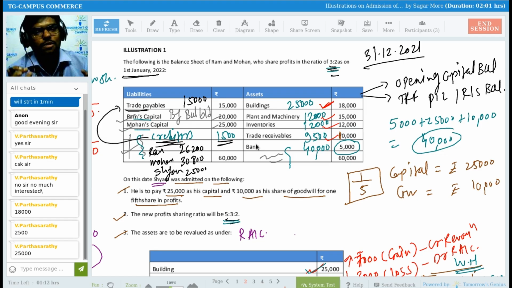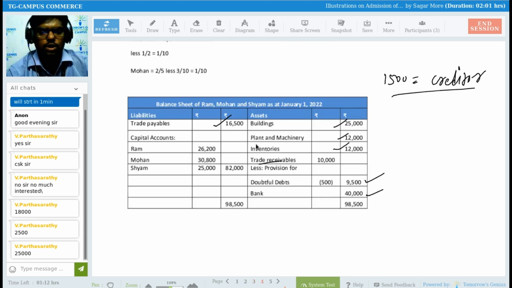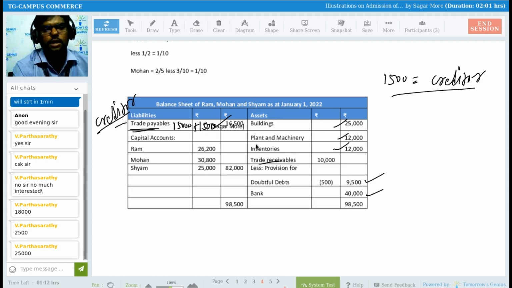So instead of recording it separately, you can add this 1,500 rupees in this 15,000, that is a trade payable. So basically trade payable is nothing but your creditor. So there is no need to write down separately that 1,500 rupees, right? So here 15,000 rupees plus 1,500 rupees, you get the answer 16,500.